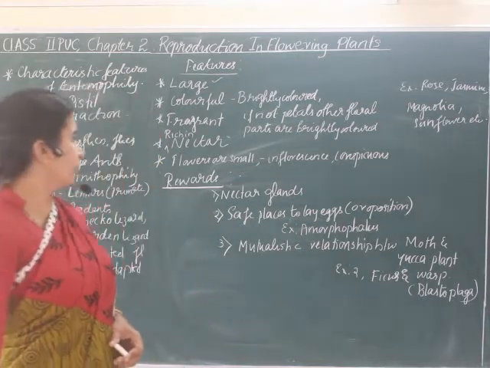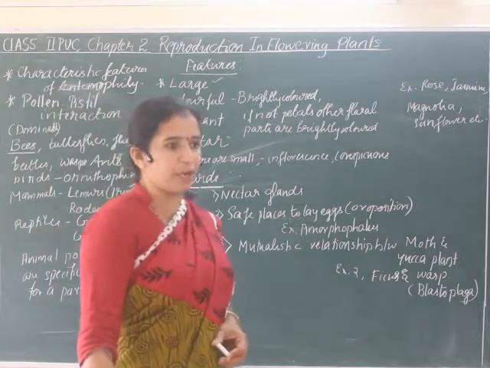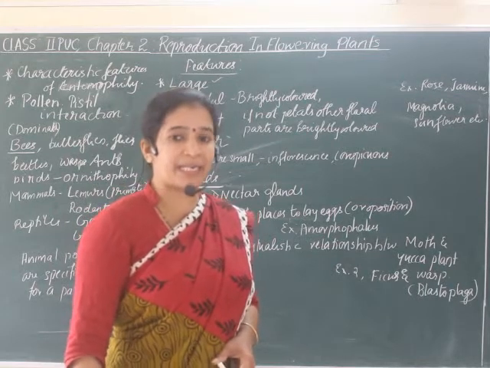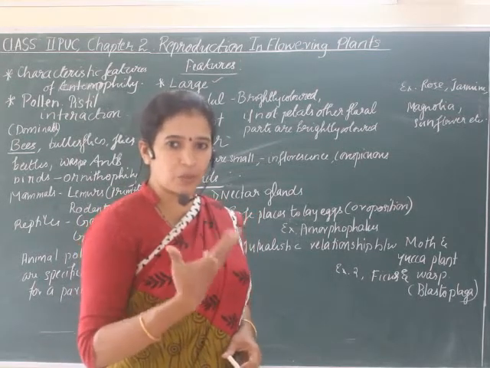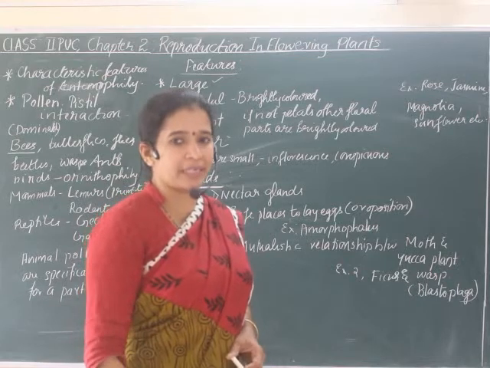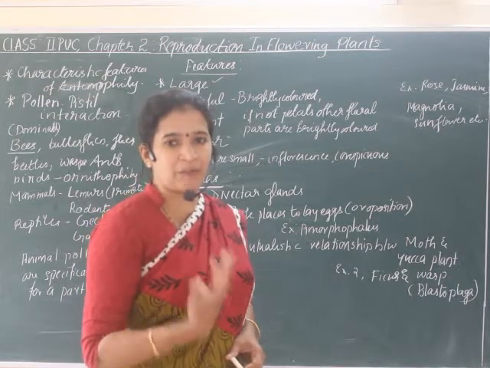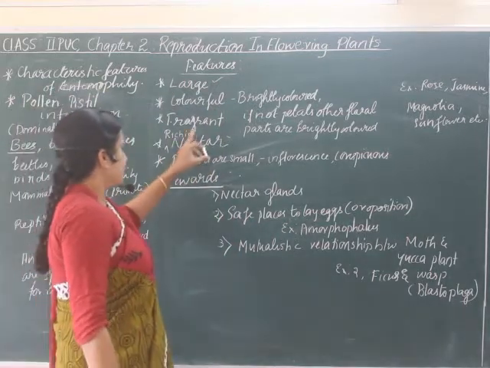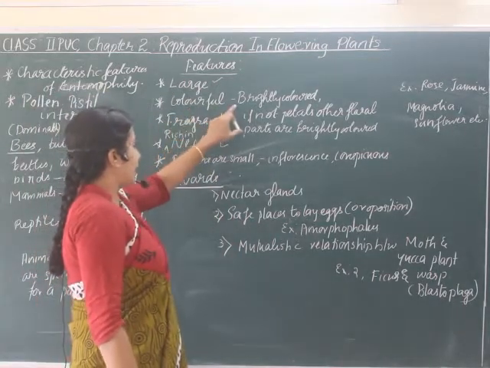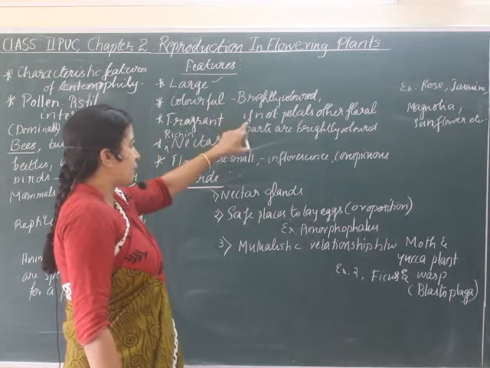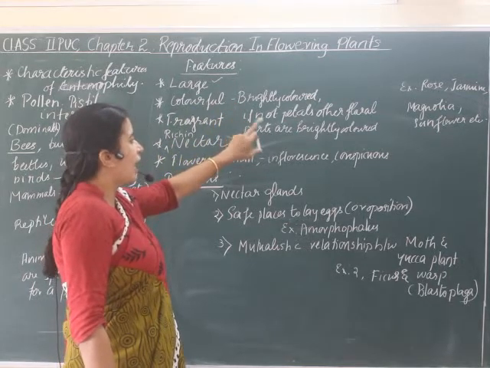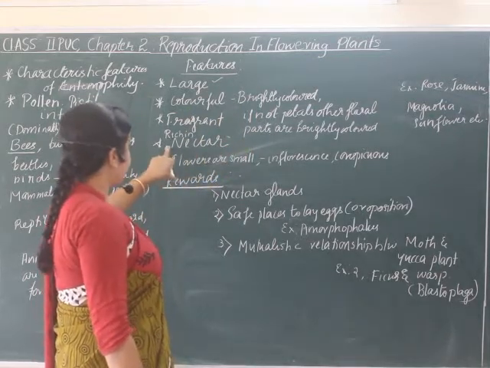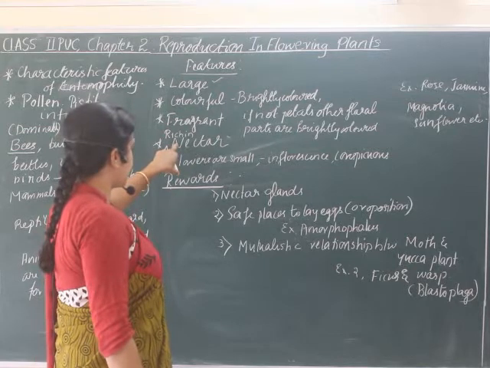Then one more thing: in the case of jasmine and other night blooming flowers, they will not have bright color. Instead, they'll produce an odor, a pleasant smell which attracts the pollinating agents. So fragrant. So understood? Colorful. They'll be brightly colored. Petals are brightly colored. If not, other floral parts will be brightly colored. Then we'll go with the next point. We'll come to this point later.